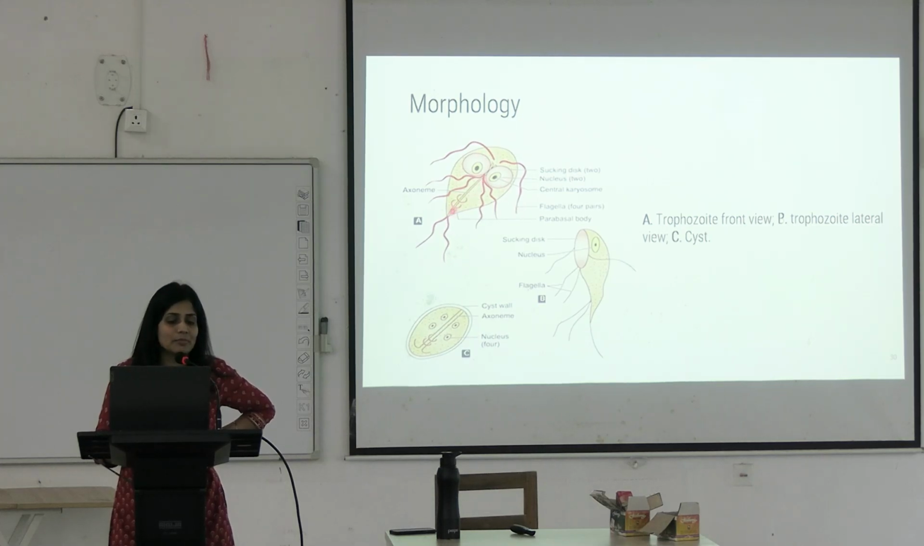Okay? What is this part known as? The part within the cell of the organism? Axoneme. Where else have you seen this axoneme? Have you seen this in trypanosomes? Right. So this internal part of the flagellum is known as the axoneme. Okay, this is how you remember the structure of the trophozoite of Giardia. And this is what? This is a cyst. It has 4 nuclei. This is the axoneme and this is the cyst wall. Okay, this is the lateral view of the trophozoite.